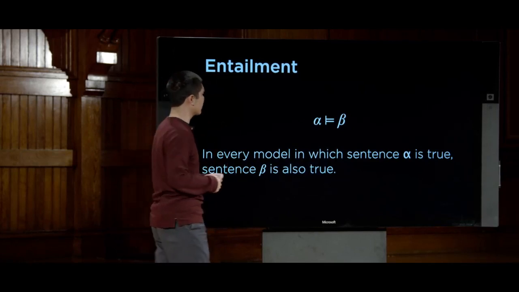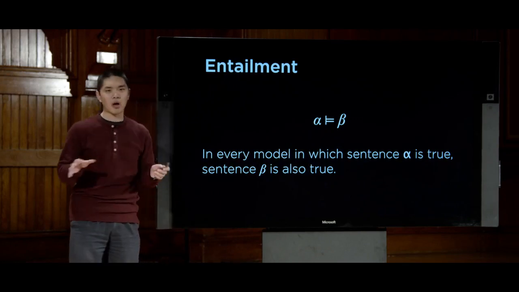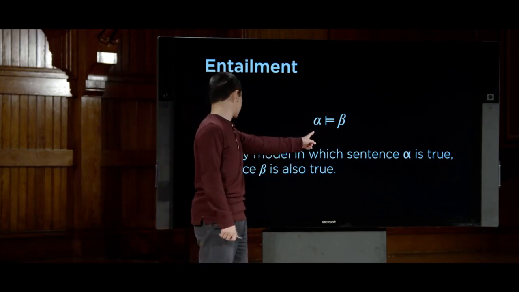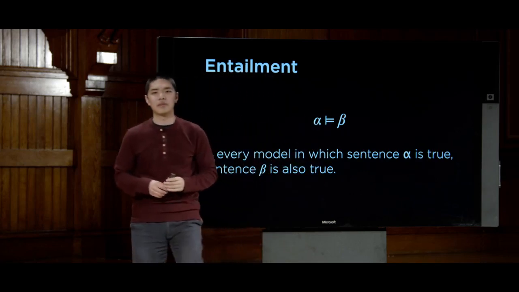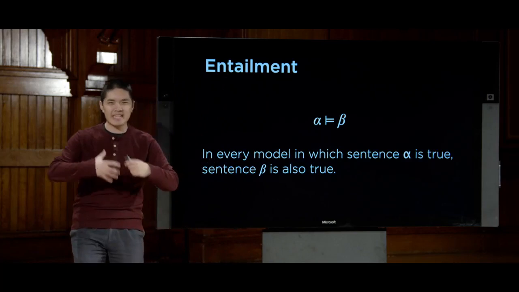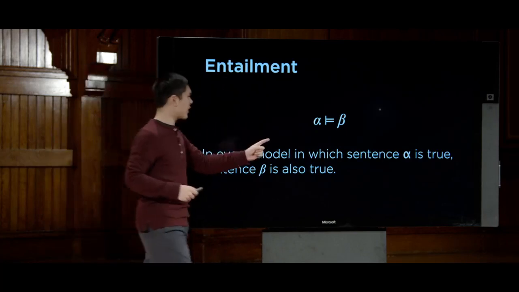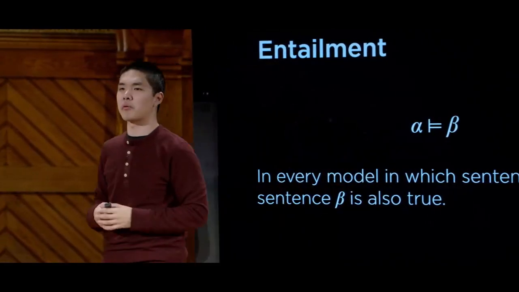And what alpha entails beta means is that in every model, in other words, in every possible world in which sentence alpha is true, then sentence beta is also true. So if alpha entails beta, it means that if I know alpha to be true, then beta must therefore also be true.